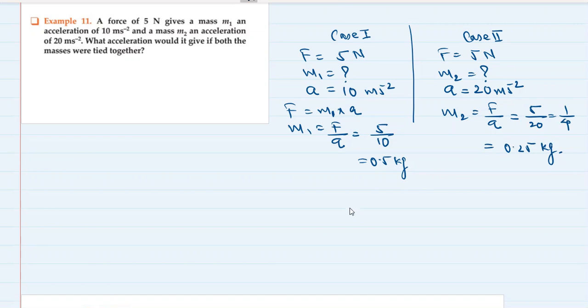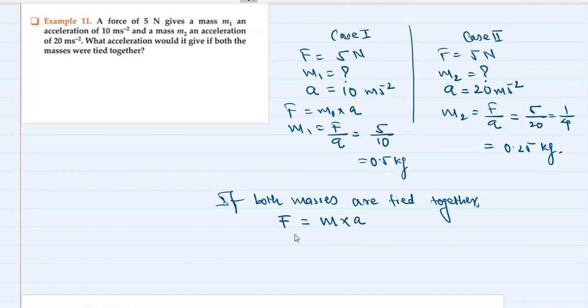So now if both masses are tied together, force is equal to mass multiplied by acceleration, right?